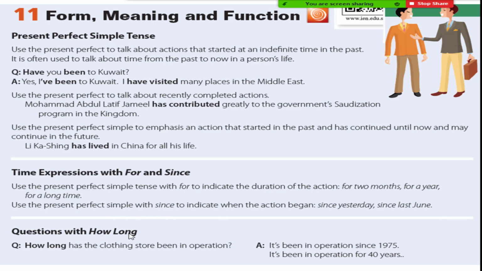Questions with how long. Also we use how long. These questions are used with the present perfect. We say, how long has the clothing store been in operation? In answer, we say, it's been or it has been, this is short for it has, in operation since 1975, or it's been in operation for 40 years.